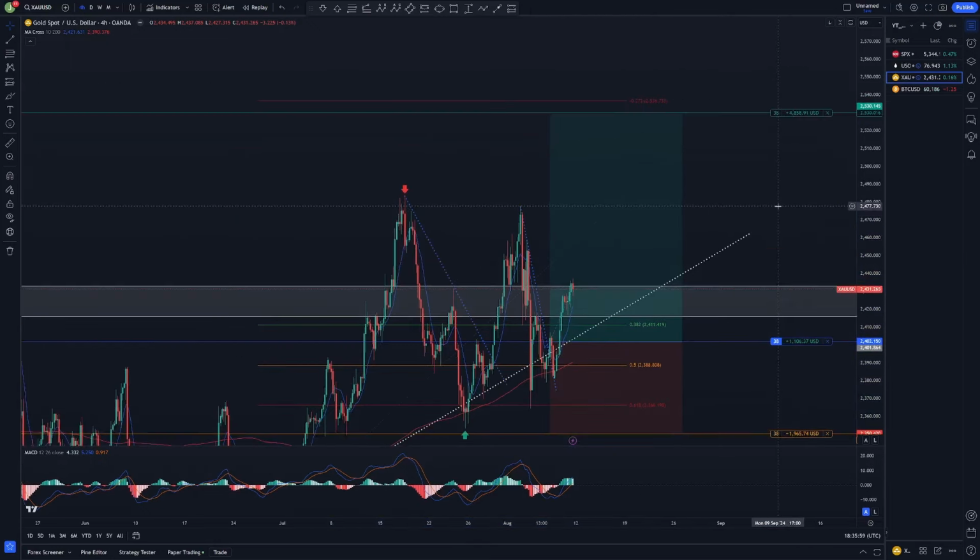The first target of the Fibonacci retracement would be this 0.272 Fibonacci retracement, and I want to play it a little bit more safe and placed my take profit a little bit below that. That would put my trade at a 2.5 risk reward ratio. So if the price of gold went above $2,500 per ounce, I would receive 4.8% to my account balance, or in this case $4,800. Yeah, that's the trade for gold.